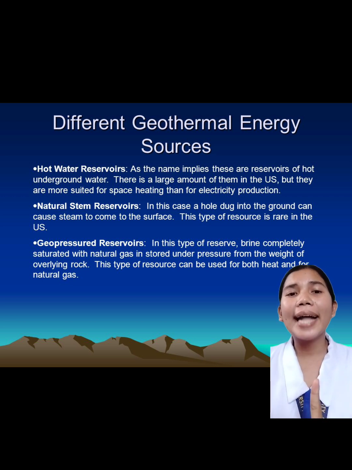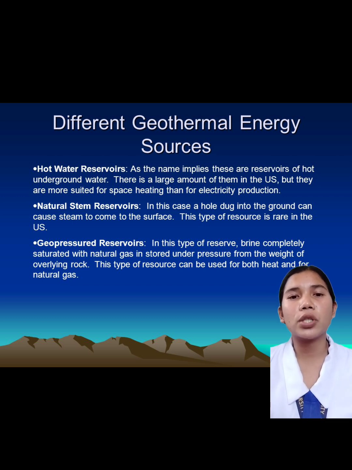Number 1, hot water reservoirs. As the name implies, these are reservoirs of hot underground water. Number 2, natural steam reservoirs. In this case, a hole dug in the ground can cause steam to come to the surface. And lastly, number 3, geopressured reservoirs.